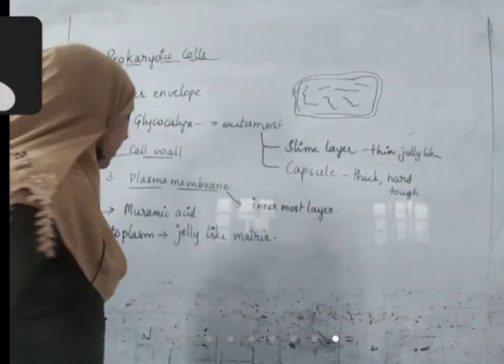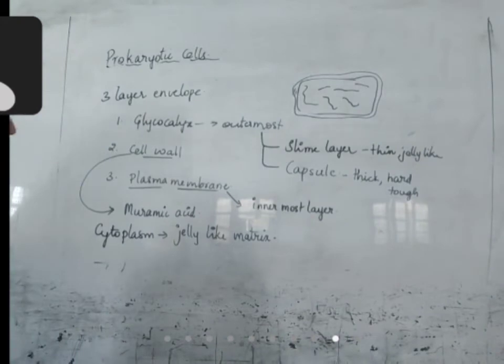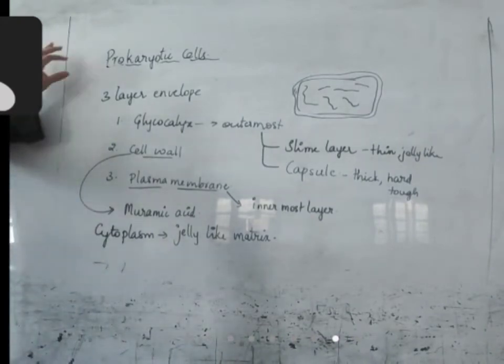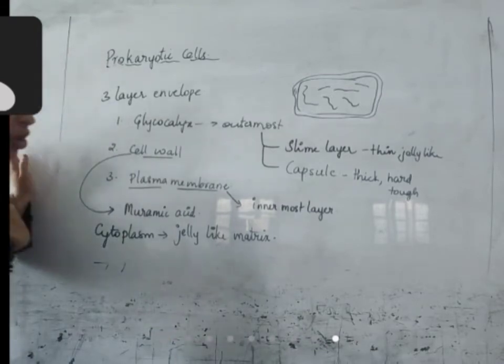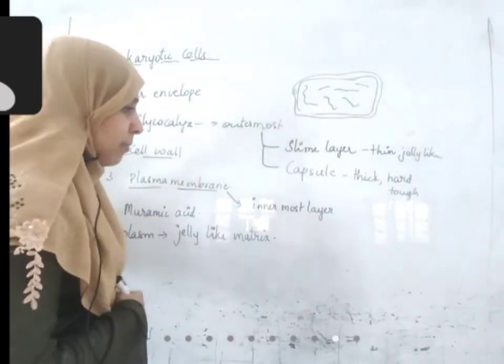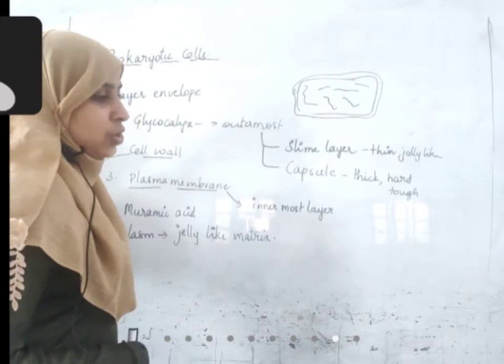In this cytoplasm, generally in eukaryotic cells, there are so many organelles like mitochondria, endoplasmic reticulum, Golgi complex, chloroplast.